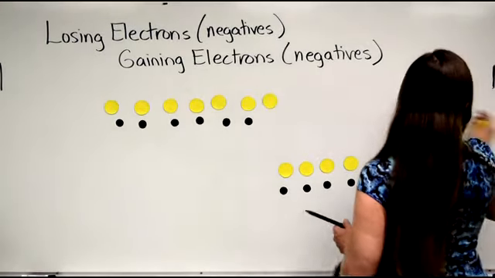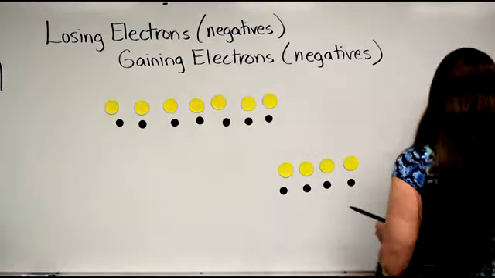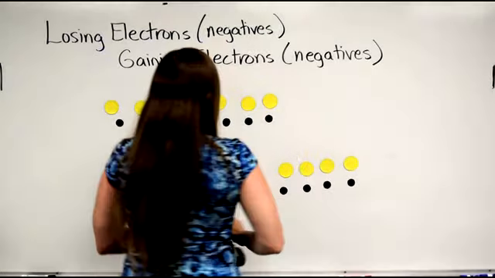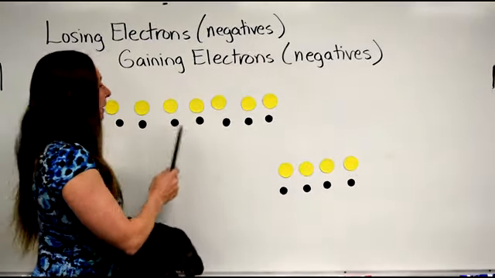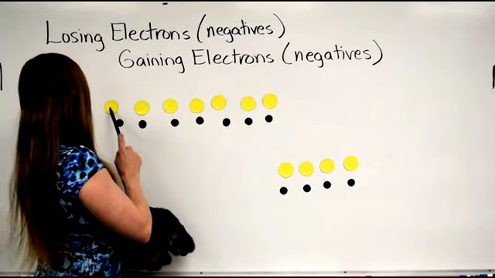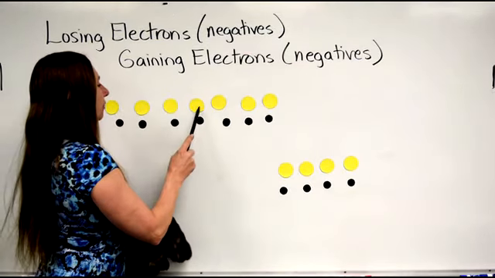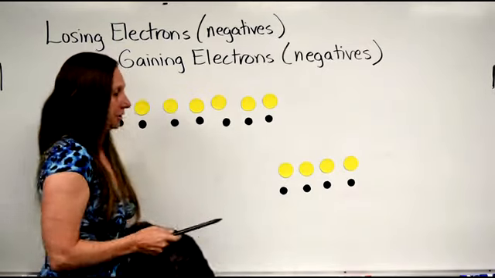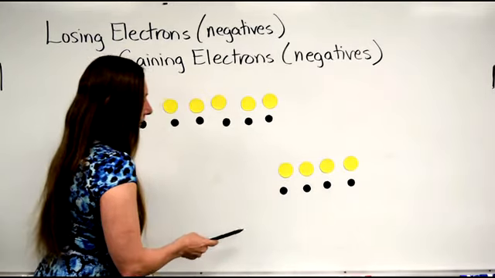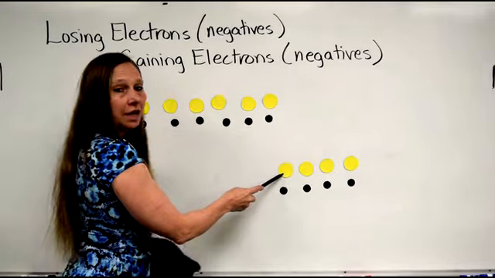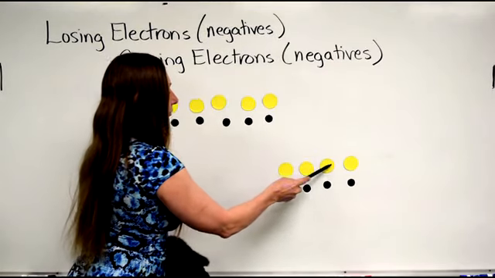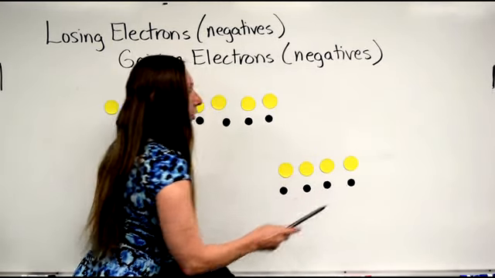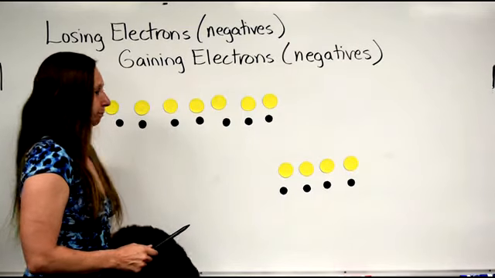And we'll even give him 7. So now the fur has 7, the rod has 4. Now, this is the fur. It's neutral. It has the same number of pluses, 1, 2, 3, 4, 5, 6, 7 pluses, and 7 minuses. The rod over here is neutral. It has the same number of pluses, 4 pluses, and 4 minuses.